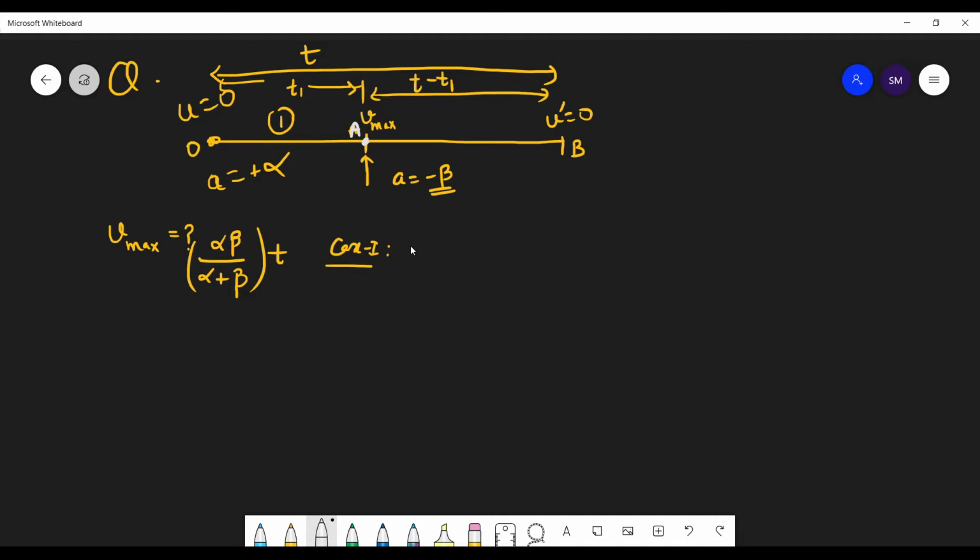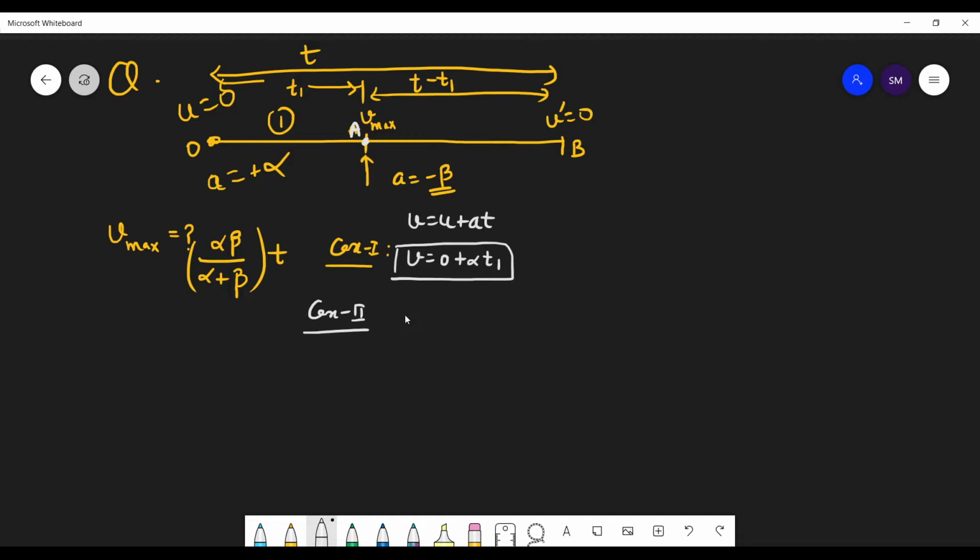Yes, sir. So applying the equation of motion, v equals u plus at. In case 1, what do you get? v equals u, which is 0, plus a, which is alpha, times time t1. So from here you get this equation. Now case 2.